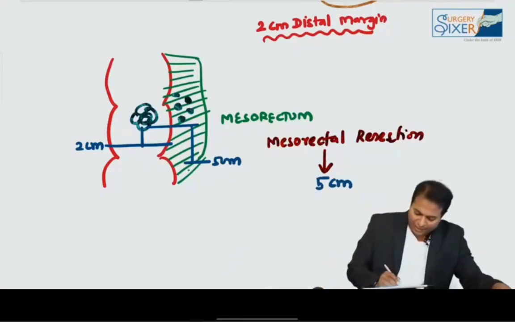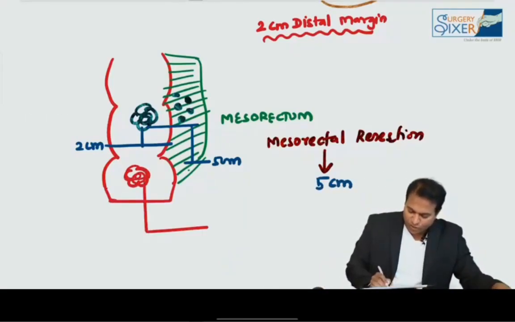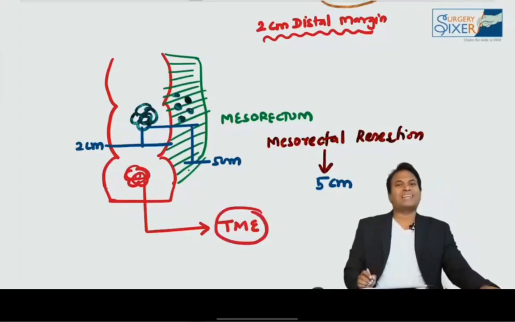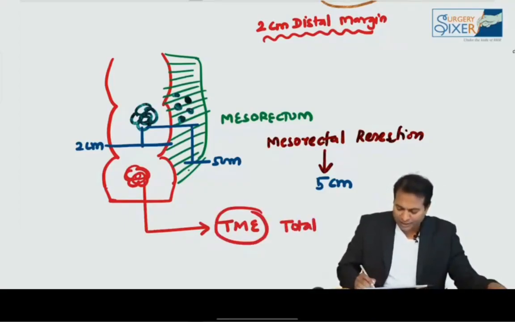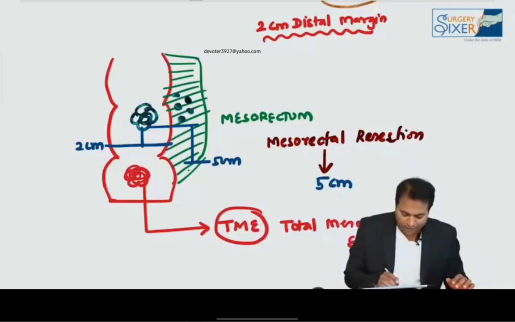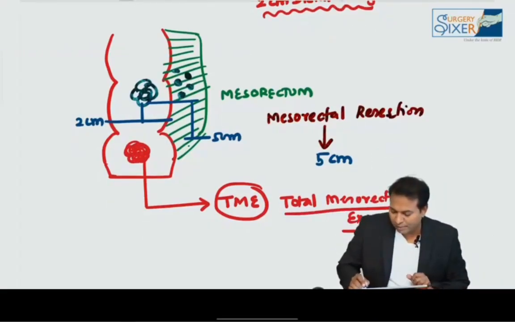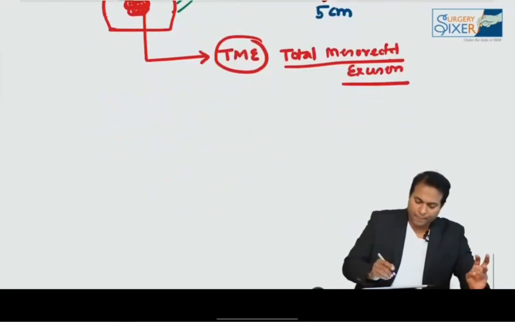And especially if there is a cancer in the lower rectum like this is a lower rectum cancer, we should remove TME. What is TME? Total mesorectum should be removed. TME, total mesorectal excision done. So total mesorectal excision done if the tumor is in the lower third of rectum. Please don't forget this.